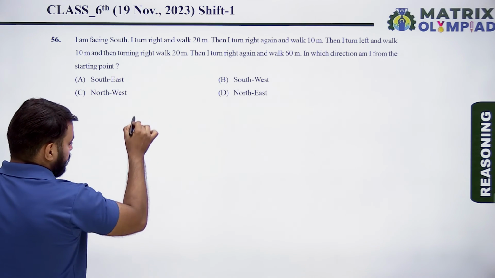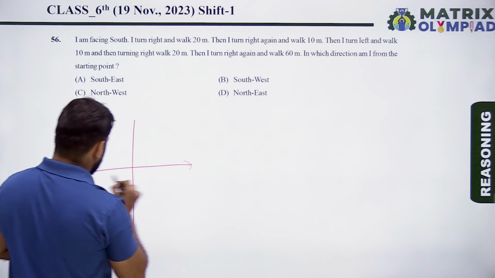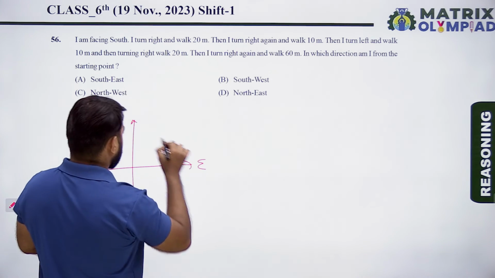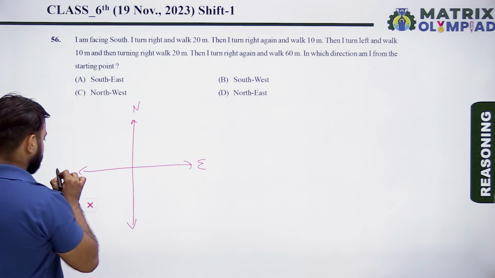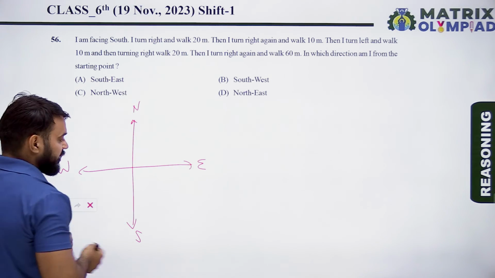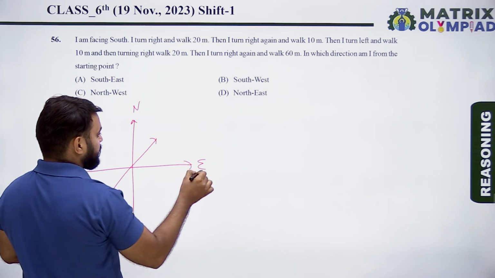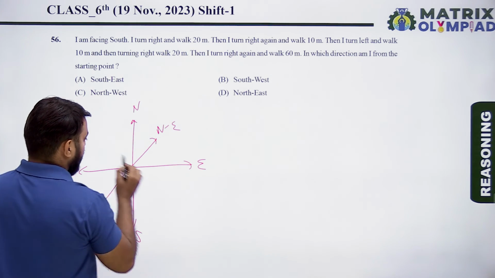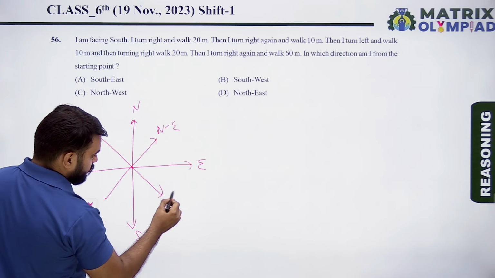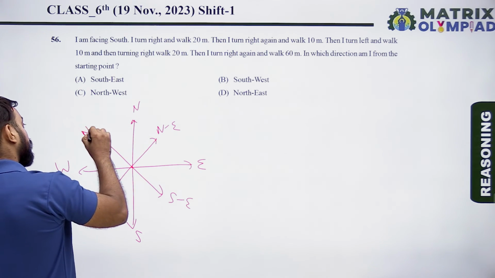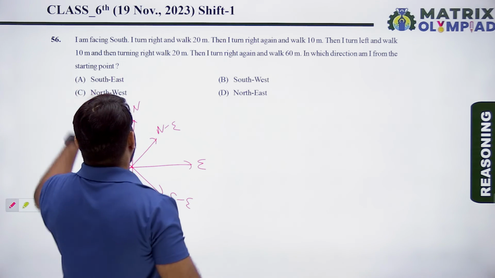Before starting this question, we should know that there are 4 main directions: east, north, west, and south. And there are 4 cardinal directions between them. This is known as northeast, this is known as southeast, this is known as southwest, and this is known as northwest.